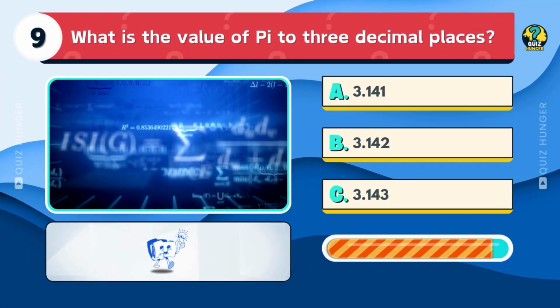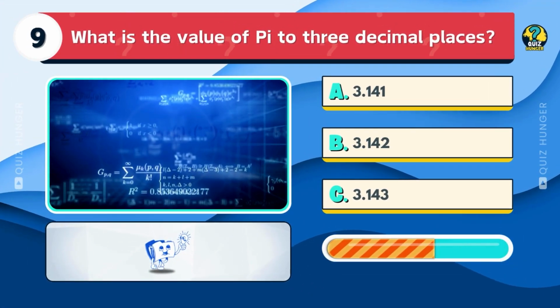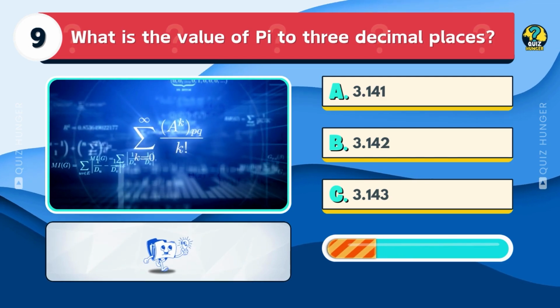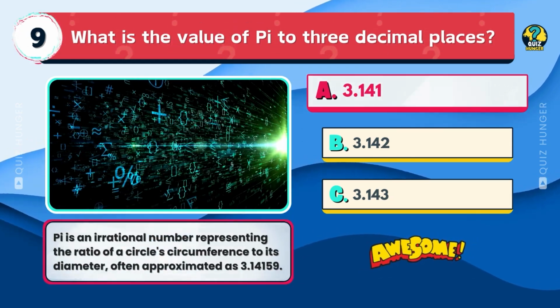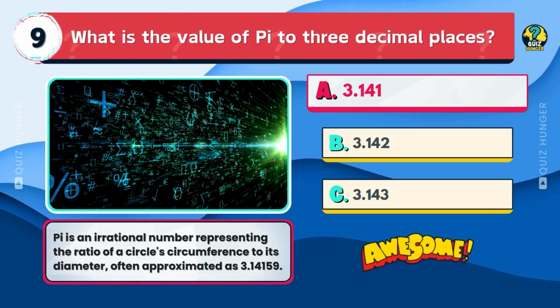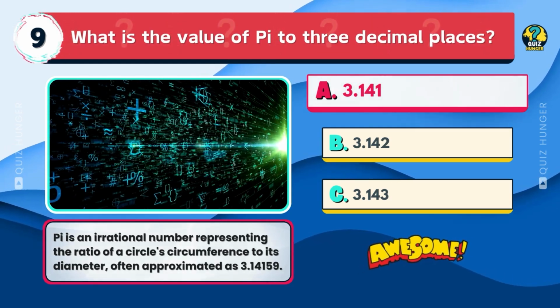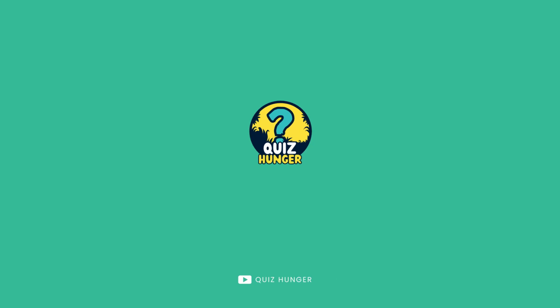What is the value of pi to 3 decimal places? Answer A, B, or C. Pi is an irrational number representing the ratio of a circle's circumference to its diameter, often approximated as 3.14159.